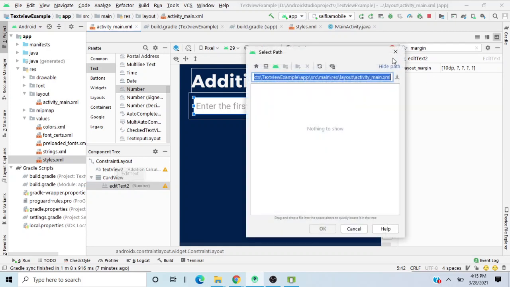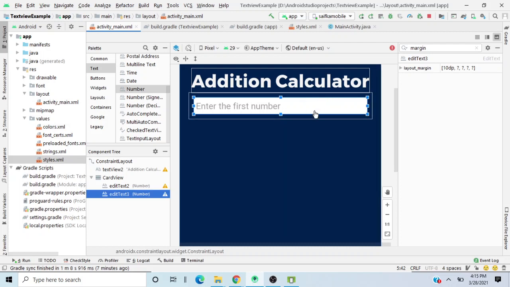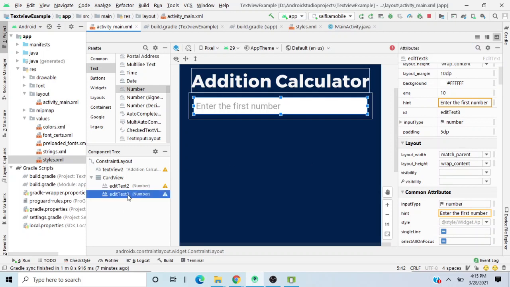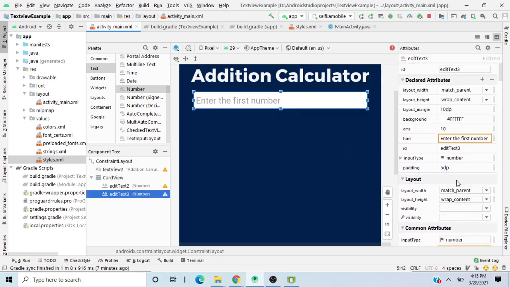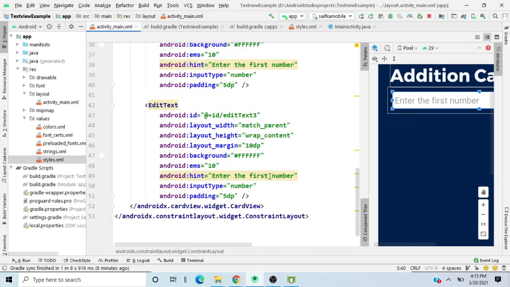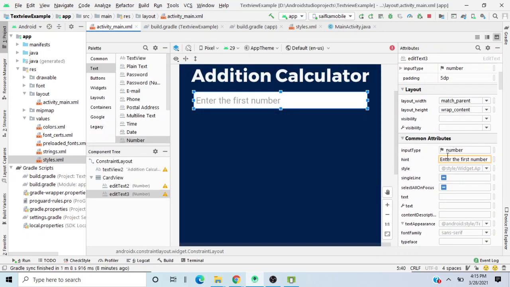Now what I will do, I'll just copy this thing, and I'll just press Ctrl and D. Or what I will do over here, let me show you. I'll just press Ctrl C, and I'll press Ctrl V. So this will copy and paste the same thing. And now what we have to do over here is choose this one and choose the constraints. Okay, for some reason we are not having the constraints option. Okay, never mind, I'll just do it over here.